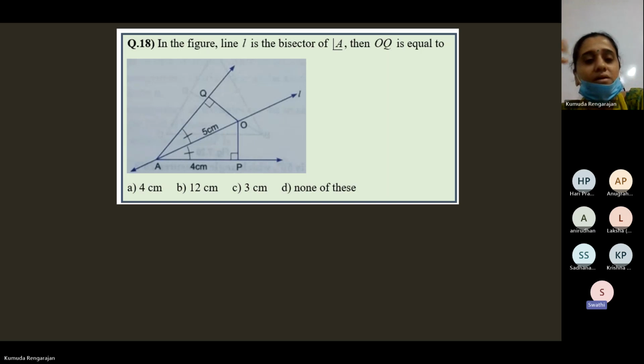OA is the hypotenuse. Right angle, hypotenuse OA is equal to OA, and then side.